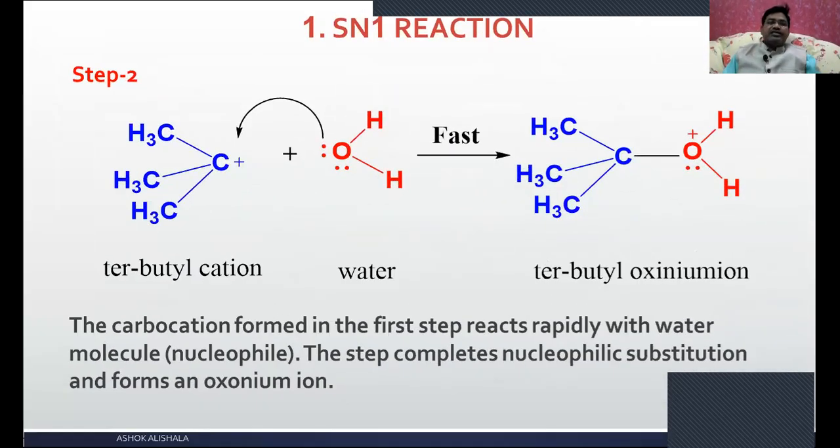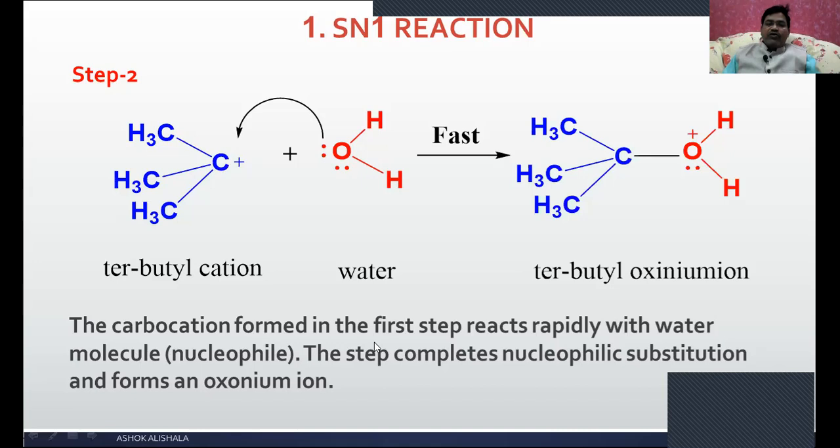Let us see this one in step 2. What happened? The nucleophile. What is the nucleophile here? The nucleophile is the water molecule, which has 2 lone pairs of electrons, and this approaches the tertiary butyl cation. This is the first step, and then the tertiary butyl oxonium ion is formed, and this is going to be an oxonium ion.